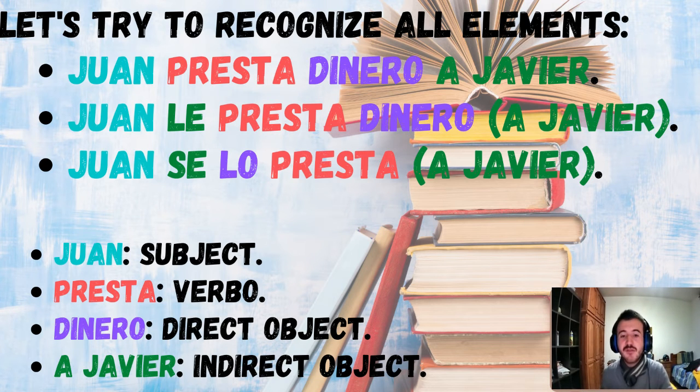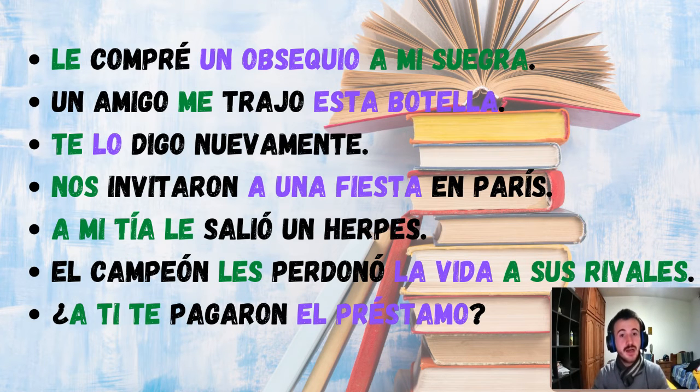Then let's see some final examples before finishing today's video. Our first example is "Le compré un obsequio a mi suegra." I bought a gift for my mother-in-law. Here we have what we call sujeto tácito in Spanish. The subject is not present, yet we know that the person who did this is yo because of the verb. Yo le compré un obsequio a mi suegra.